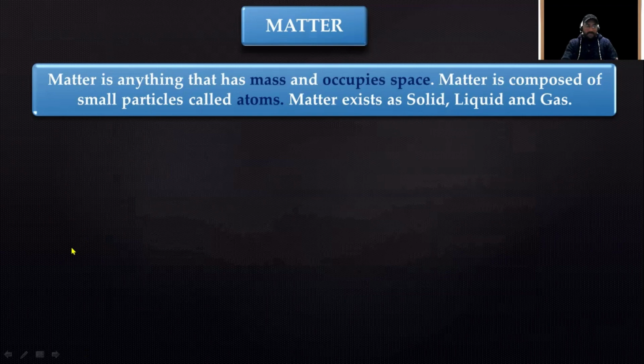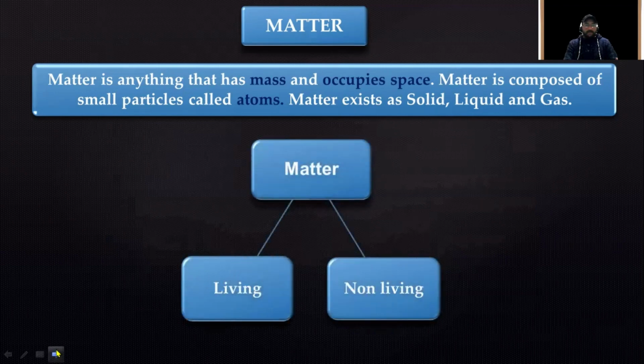Now let us move ahead and understand a very interesting topic, that is, what are the examples that do not qualify for matter, or that are not material. Okay, so moving ahead, we can also say that matter is living and non-living.